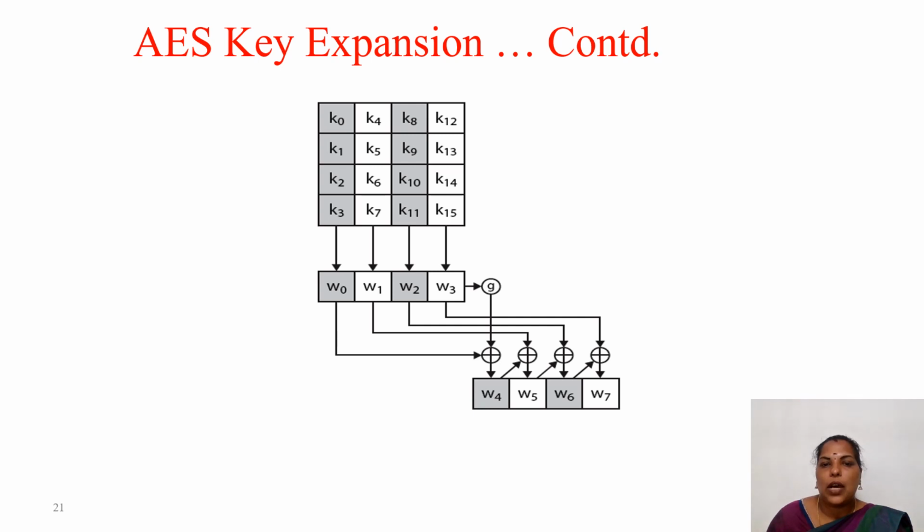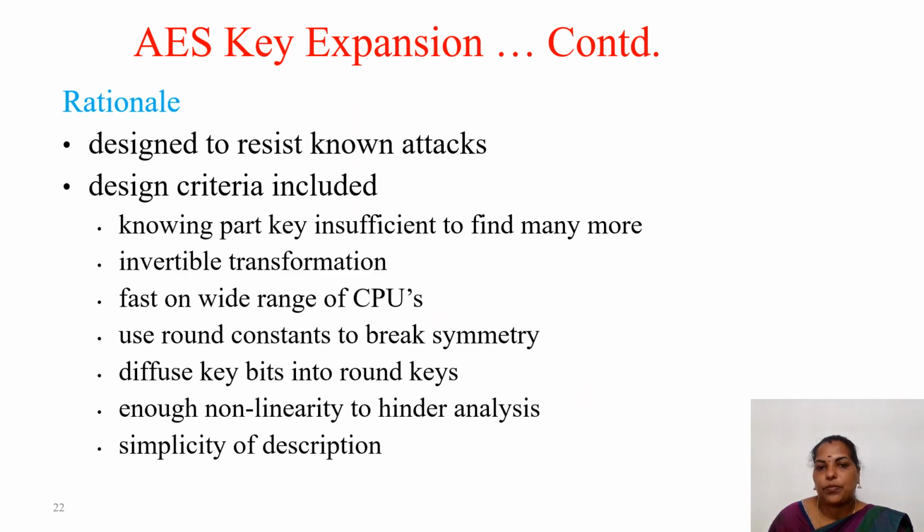Here we have a state with respect to this word, the generator is there, it is XORed and we get the final word. So this is for one word creation. We need 4 bytes for each word, and 4 words make one round key. So this is for one round, this is for the next round, and likewise it goes on.